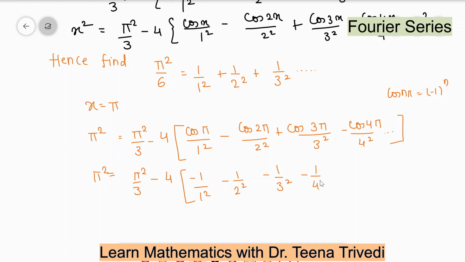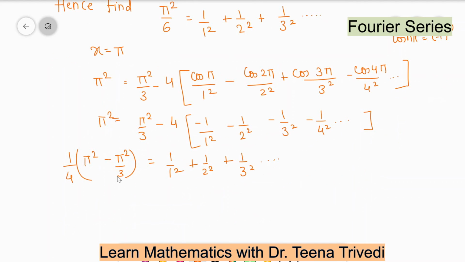So this will be our series, and when you multiply the negative sign inside, all these terms will convert into positive, and we will solve the left hand side part. You can see this positive value comes to the left hand side with a negative, and this 4 will be here. We have 1 upon 4, and this is 1 upon 1 square, 1 upon 2 square, and so on.